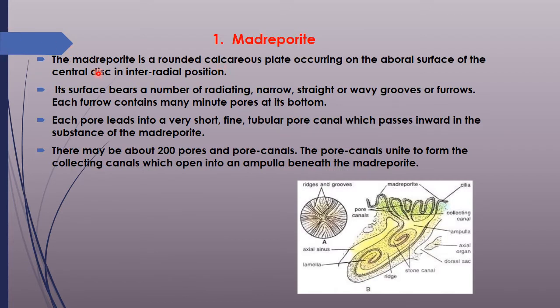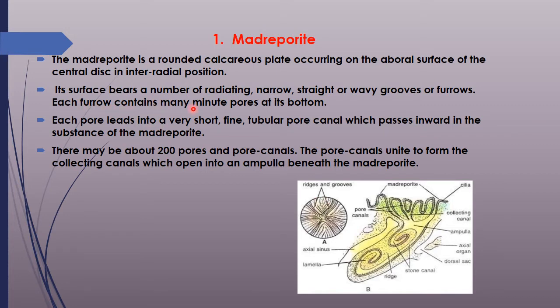Madreporite. The madreporite is a round calcareous plate occurring on the aboral surface of the central disc and it is interradial in position. The surface bears numerous radiating, narrow, straight or wavy grooves or furrows. The grooves we can call ridges and furrows.